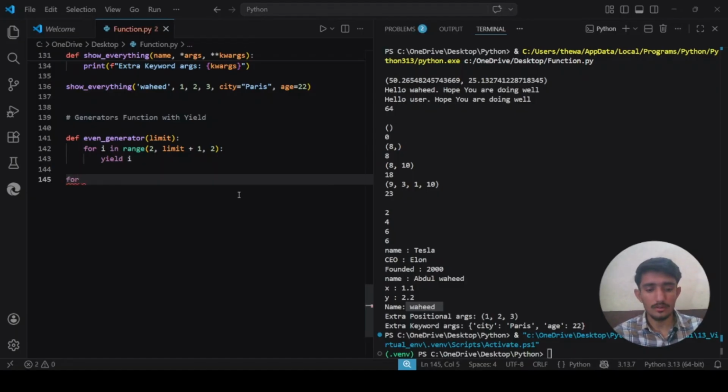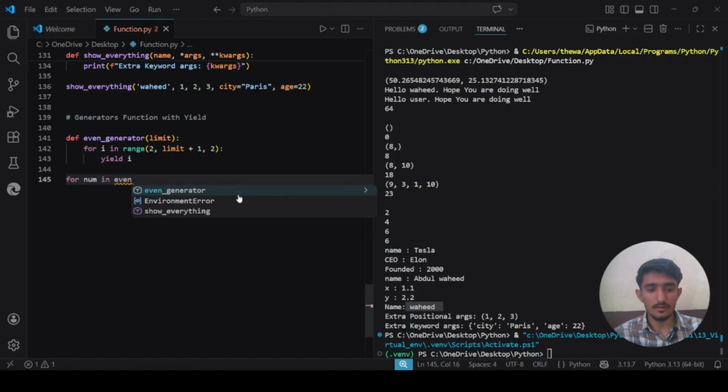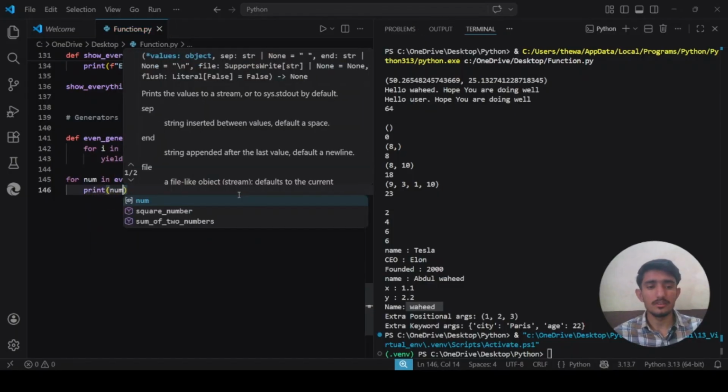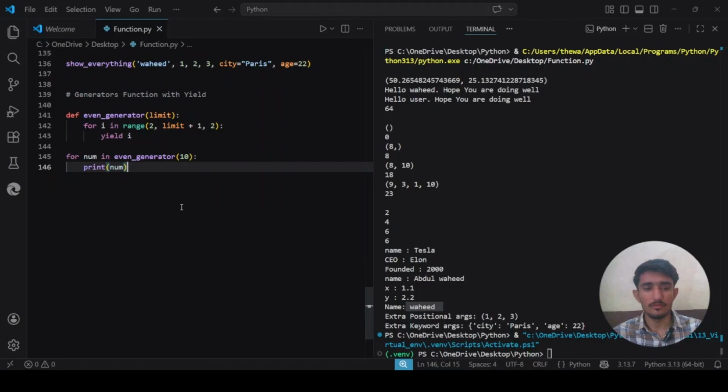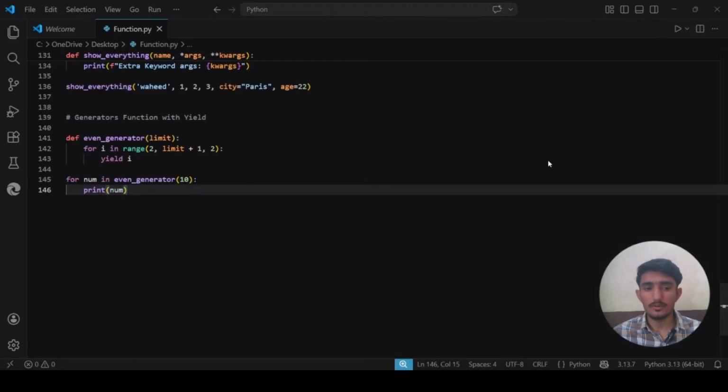Now we are calling the function: for num in even_generator. Let me define the limit as 10. Then I am saying print whatever the num is. So the output would look like,